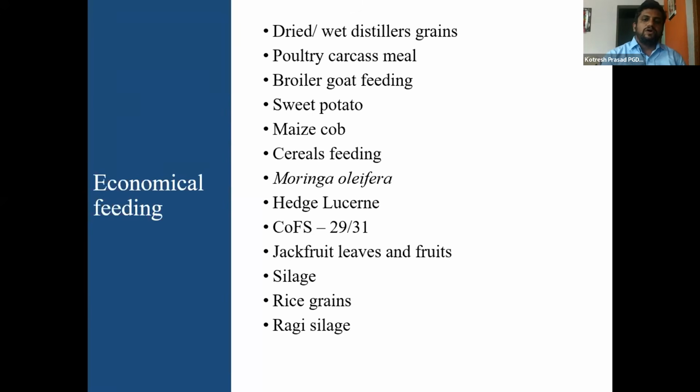The first one is wet or dry distiller grains, poultry carcass meal, broiler goat feeding, sweet potato feeding, maize cob powder feeding, cereals feeding, Moringa oleifera, hedge lucerne, COFS fodder, jackfruit leaves and fruits, silage making, rice grains feeding, and also ragi silage, which is also an interesting one. I'll show it in the future.